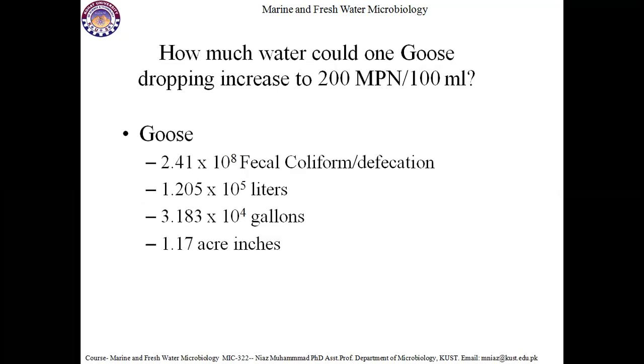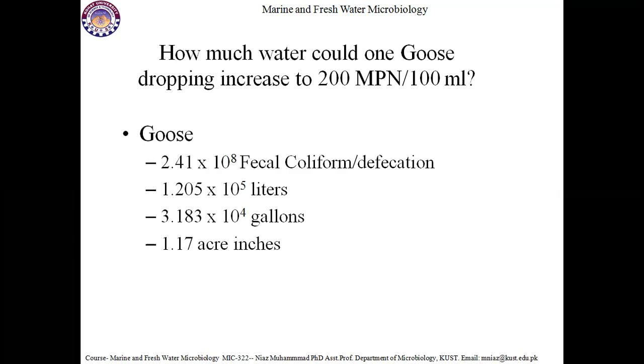How much water could one goose dropping increase to 200 MPN per 100 ml? Goose: 2.41 into 10 to the power 8 fecal coliforms per defecation, 1.205 into 10 to the power 5 liters, similarly 3.183 into 10 to the power 4 gallons, and 1.17 acre inch.